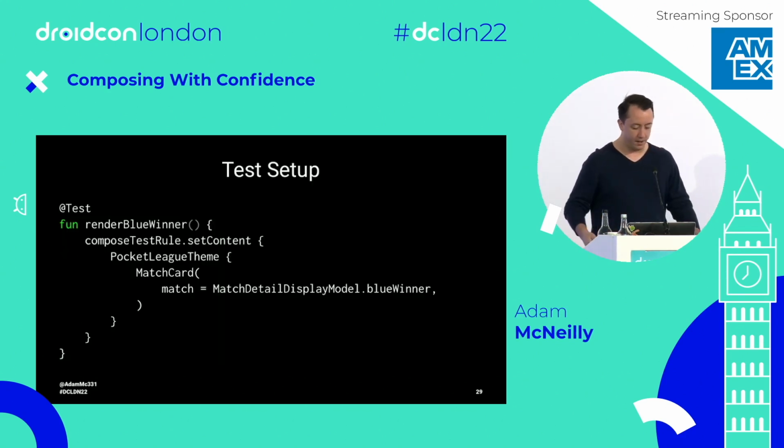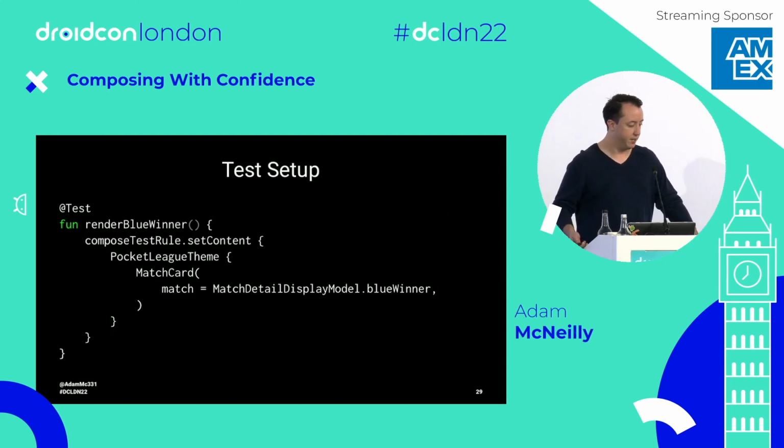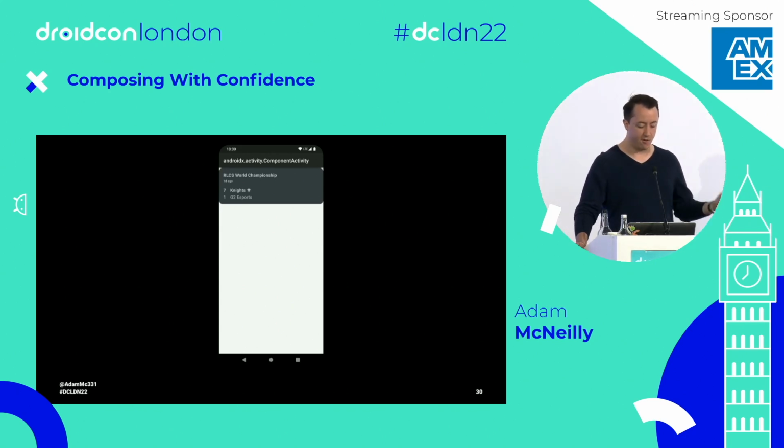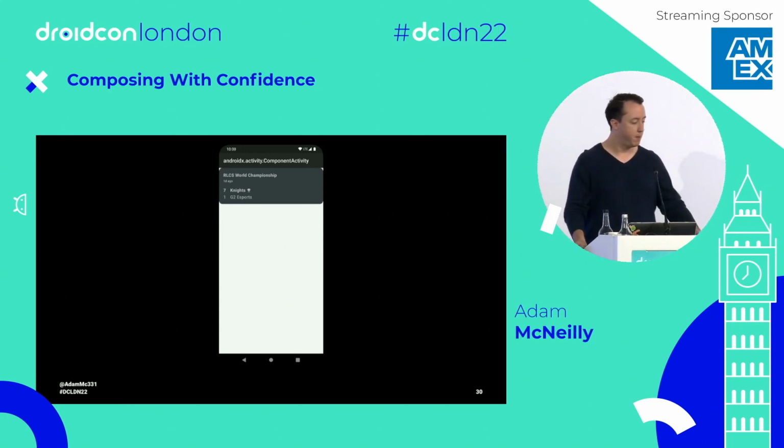Our test setup here, we'll look at this for a second. It's very similar to the other one. We just call compose test rule.set content. Here I'm applying my theme just so I can see how it looks. And then I render the match card with some test display model for the blue team winner. And actually, I didn't show this with the button, but what happens when you run this is you get something like this. And we can see this is the component activity, that sort of stub activity I talked about earlier, and it just renders the card inside this stub activity that I can then interact with or make some assertions.